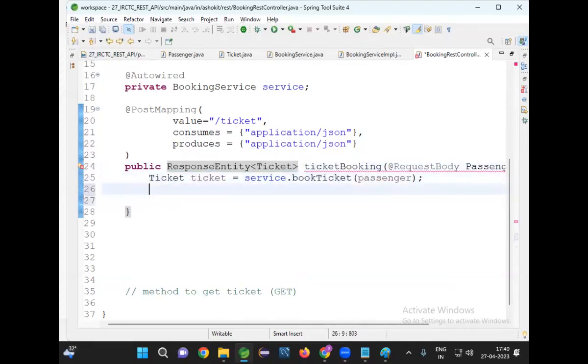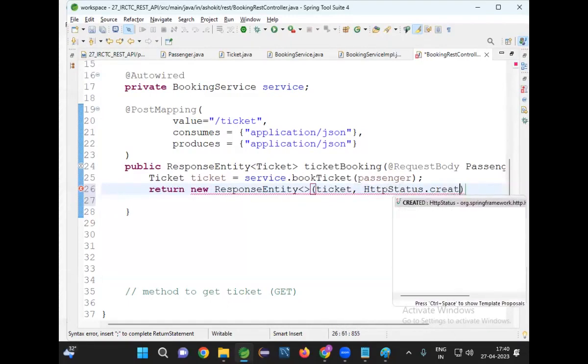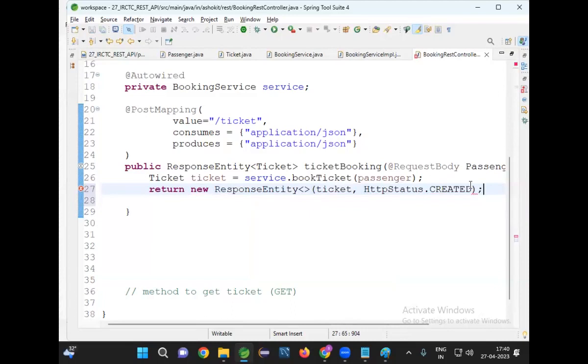Now go here, return new ResponseEntity. What is the body? What data do I need to send in the response? Success message or ticket data? When you book the ticket, ticket data will go as a response. I will send ticket data, comma, HttpStatus.CREATED. That's it. So this is one method. It is used to book a ticket.